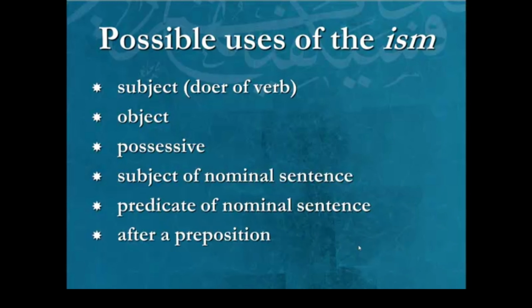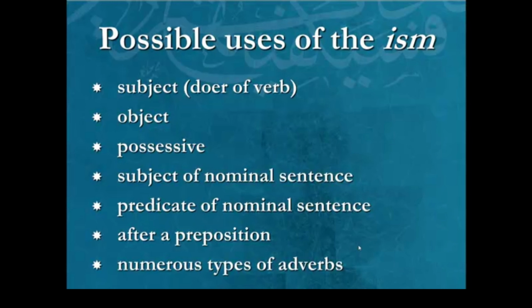And then coming after a preposition, it would be an ism that comes after the preposition, like with the pen, or in the house, or to the masjid, or on the roof. Or whatever, many examples can be given. And prepositions are always coupled with isms. So coming after a preposition can be considered a 6th possible usage for an ism.